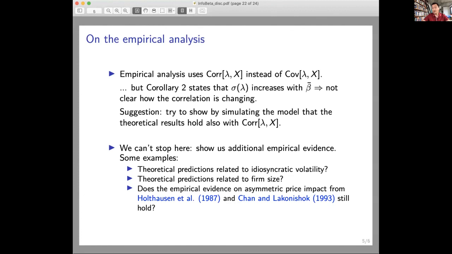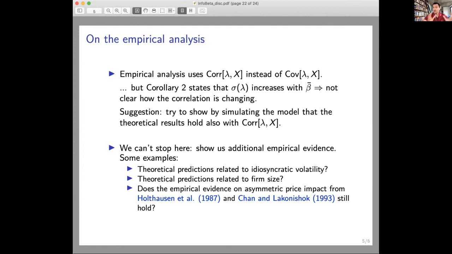There are also some theoretical predictions about firm size. I told you that large beta assets tend to be small in size, which means that you should really check that prediction, which will solve your issue with the robustness of the theoretical model, and will add some predictions that confirm your theoretical analysis.